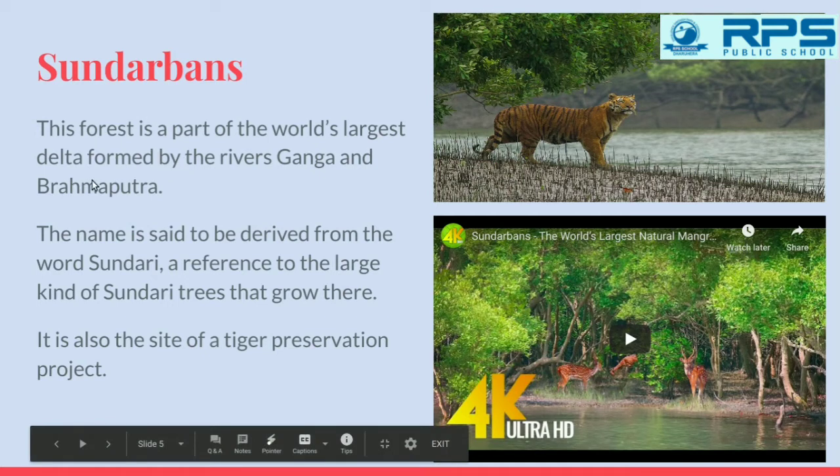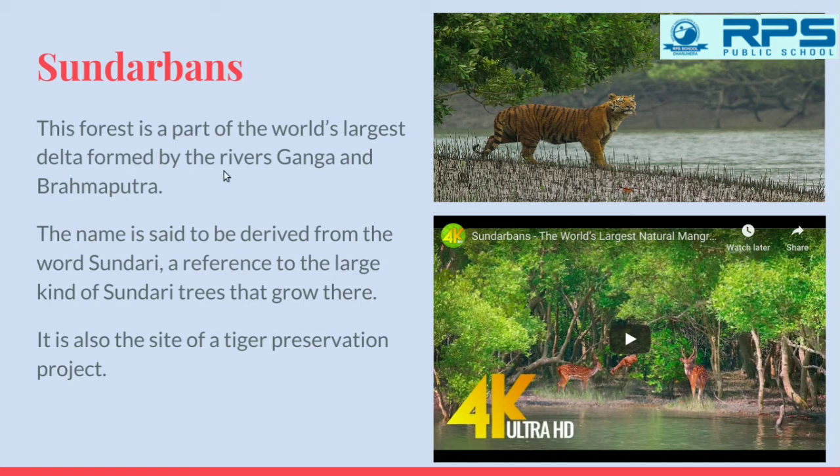Children, what is a delta? A delta occurs where a river enters the ocean. Okay, the Ganga and the Brahmaputra both enter in the Bay of Bengal, and in that particular area a delta is formed where the Sundarbans exist, and the name is derived. This Sundarbans is derived from the word Sundari, the trees from the name Sundari trees, and these trees are the ones that have broader leaves. The leaves are broader, and they are found in this Sundarban forest.